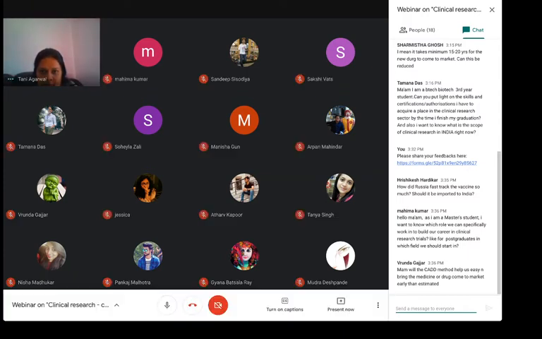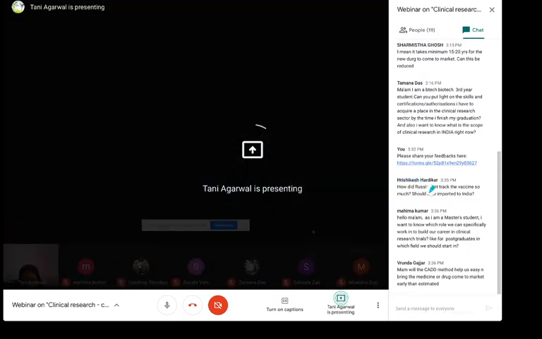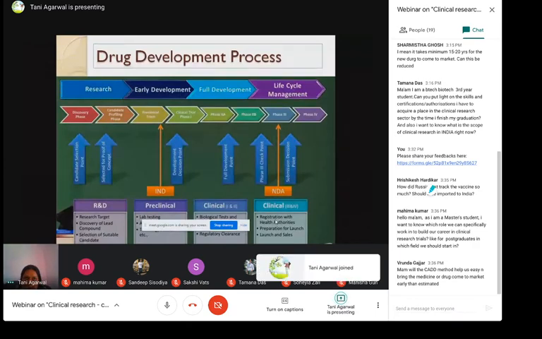There is another question by Rishikesh. He's asking, how did Russia fast track the vaccine so much? Should it be imported to India? Now we can see your screen also.